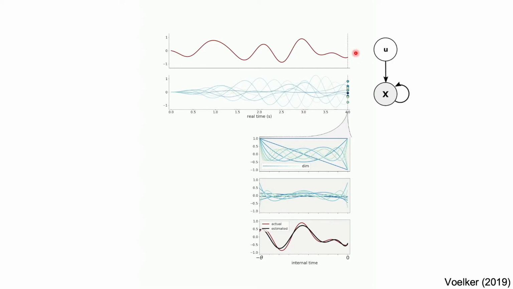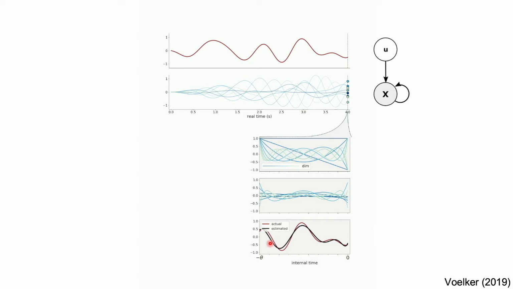This network not only represents its current input, but also a window of time spanning the current moment up until some arbitrary moment in the past. The network represents this window with coefficients. These are represented with these little dots. These are coefficients on temporal basis functions. And so when we multiply these coefficients with their respective temporal basis functions, right here, and then we take their sum, we can see in this black line that the network does a fine job of representing not just its current input, but also a window of time.